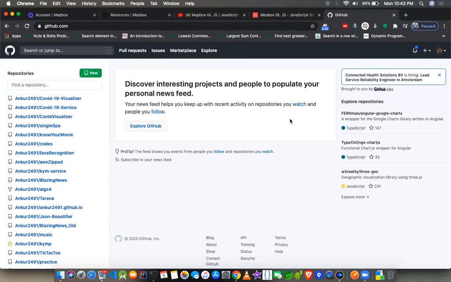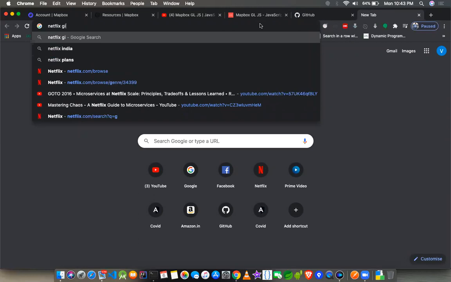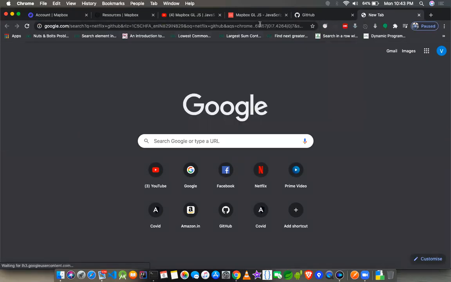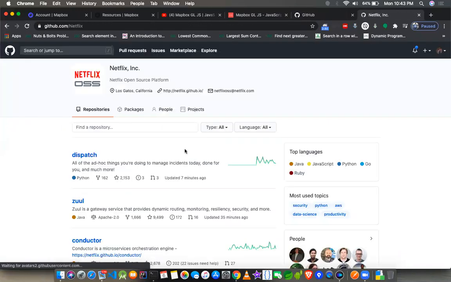As I told, it is mainly used for version control because every software in this open source community has a version, whether it be the VLC media player that you see over here, or any other software which we particularly use, which has the source code open. Just for instance, Netflix is a very popular website and it has its own GitHub page as well, in which they have all their projects. You can see this.